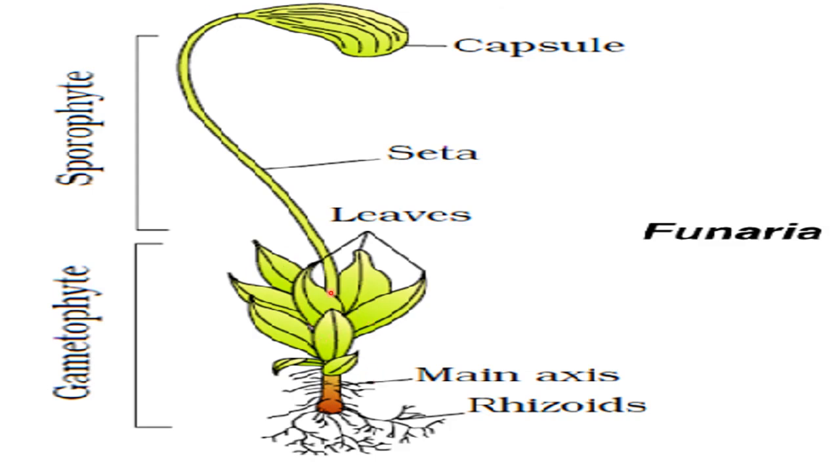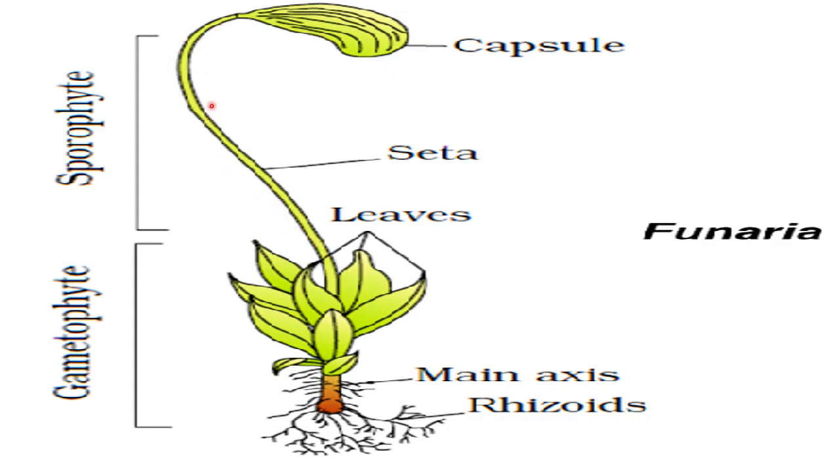Okay, so the zygote produces a multicellular body, and that multicellular body is called the sporophyte. So here you can see this is the sporophyte. This complete structure from here to here is the sporophyte, and you can see this structure is attached with the gametophyte part. As I told you, the sporophyte remains attached with the gametophyte. So this gametophyte is the photosynthetic part here, and the sporophyte is attached with it.